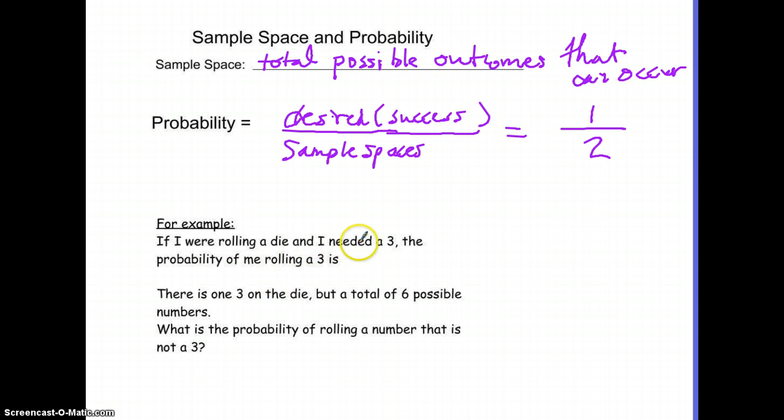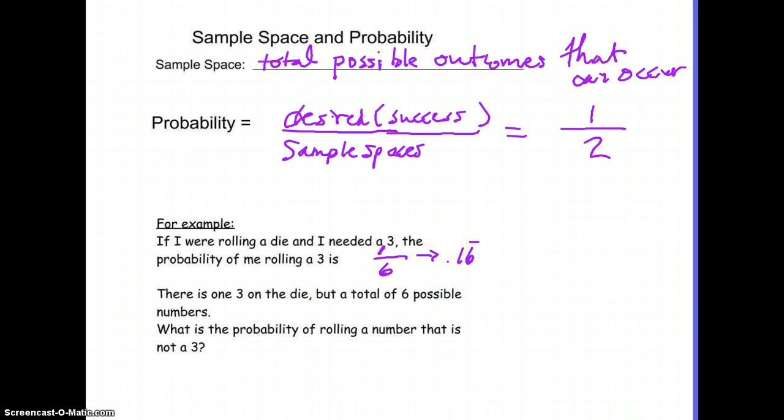Okay, if I was rolling a dice and I needed a 3, there are 6 total outcomes. 3 is just one of them. So it'd be 1 in 6, or you can rewrite that as a decimal of 0.16 repeating. Notice this probability is under 1.